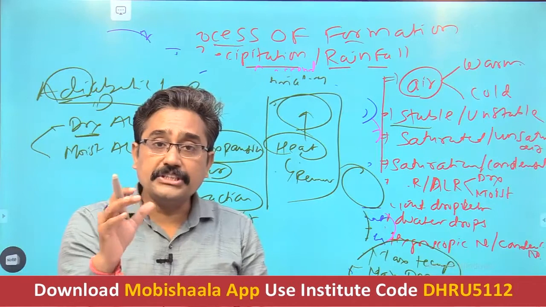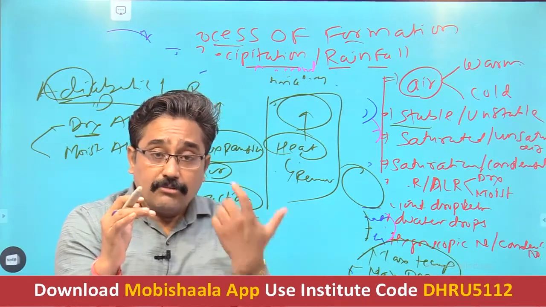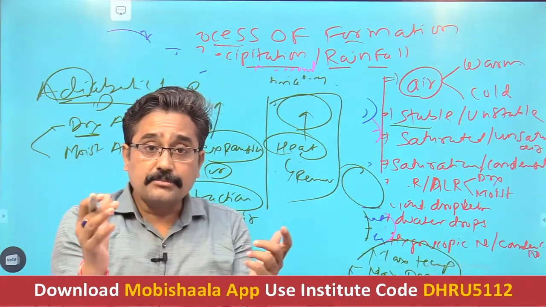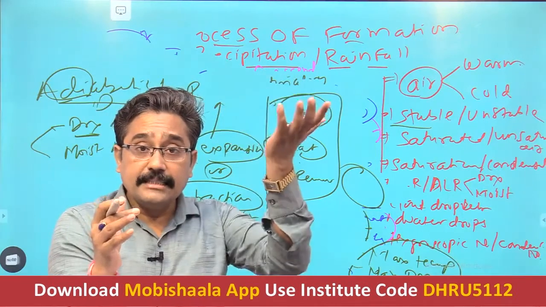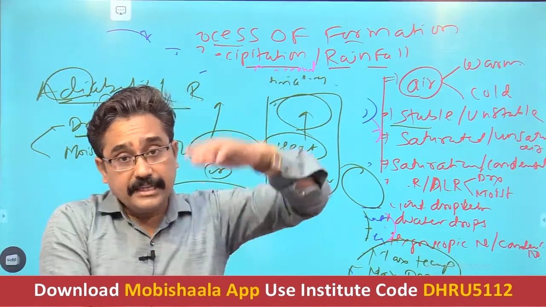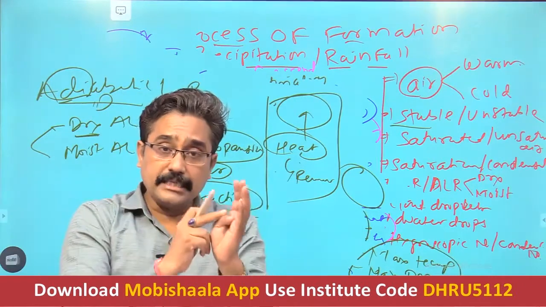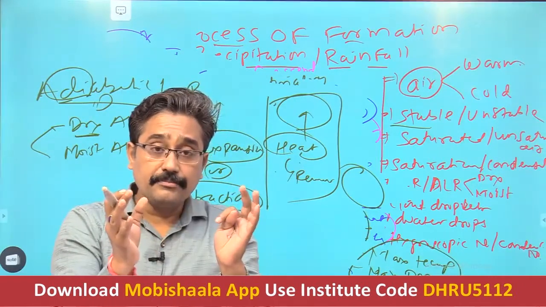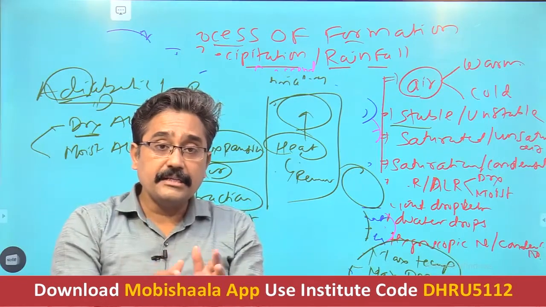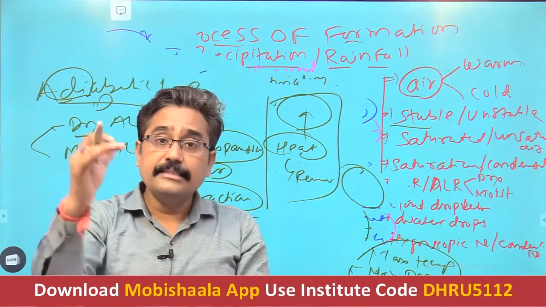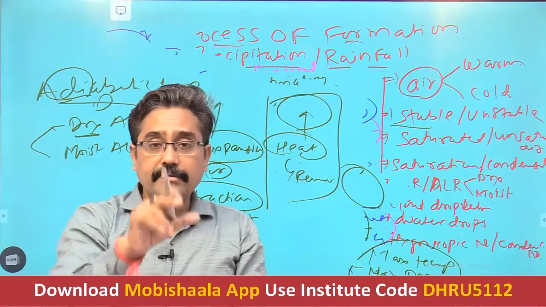Means without the exchange of heat, without involvement of heat, just because of expansion, contraction, ascent or descent, the change in temperature takes place. This is called the adiabatic process.